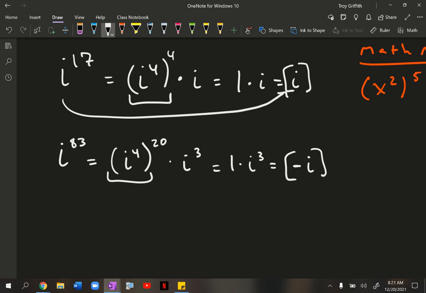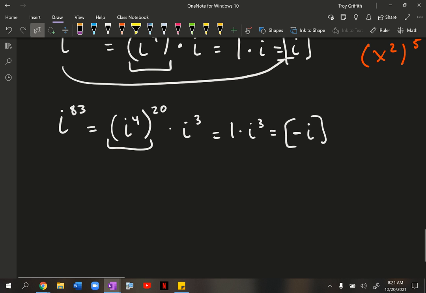Let's try real quick. One more, we'll try i to the 34th. Okay, if you want to pause, you're going to try this on your own, you can. I'll finish it here in just a second. This is going to become i to the fourth raised to, let's think, 4 times what gets me pretty close, but a little bit less than 34. Multiplication tables are important here. i to the fourth raised to the eighth.